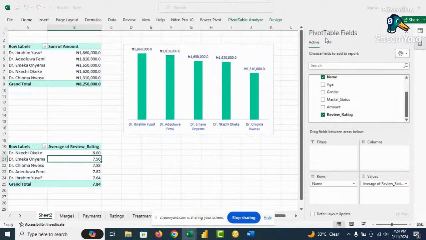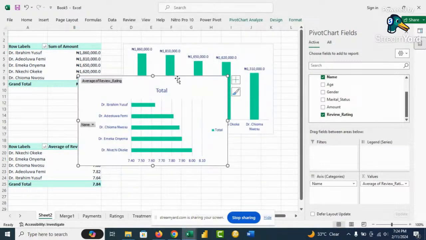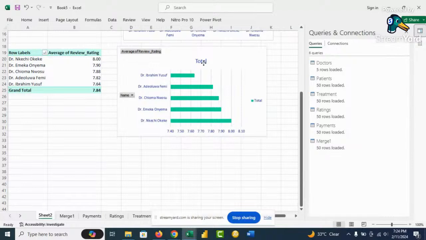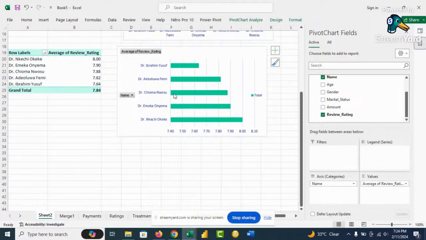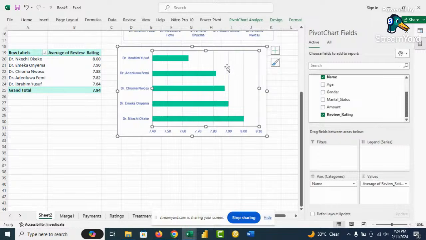And if we decide to use another chart, this time let's use a bar chart. Okay. So in terms of rating, let's look at it. In terms of rating, let's try this.